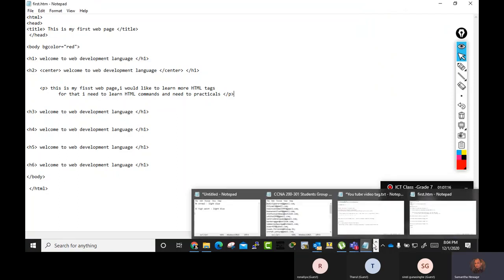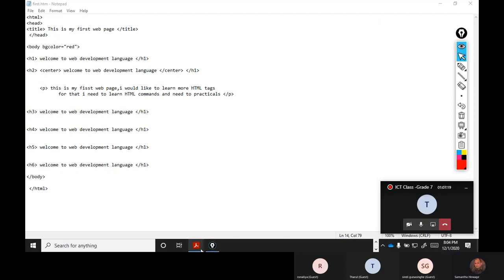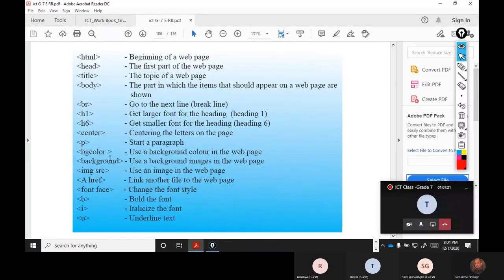What else do we have in that book? Background. Use a background image. Okay. So use an image on the web page.